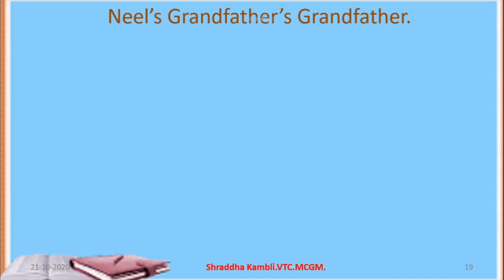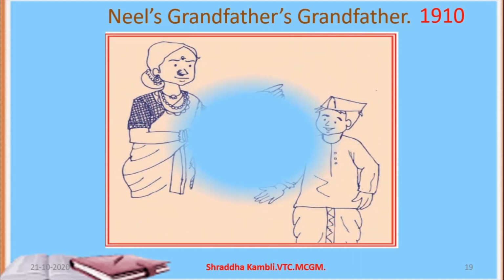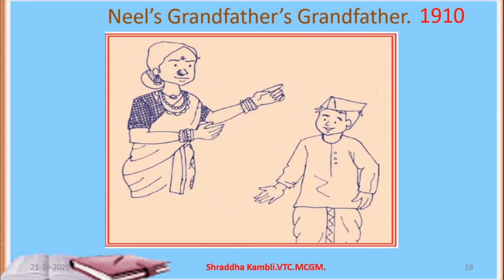Okay, moving on. Again we go to a time where Neil's grandfather's grandfather was living. That is in the 1910s. So this is Neil's grandfather's grandfather. Look at the costume here now. What has Neil's grandfather's mother worn?